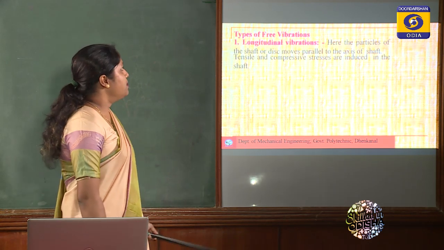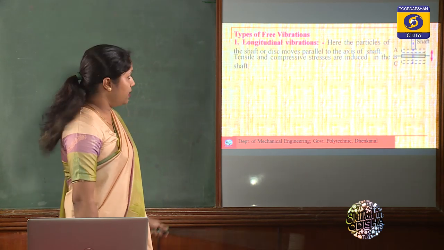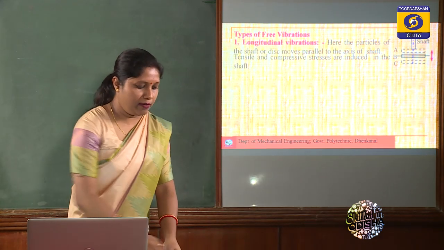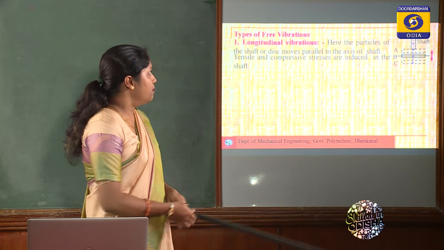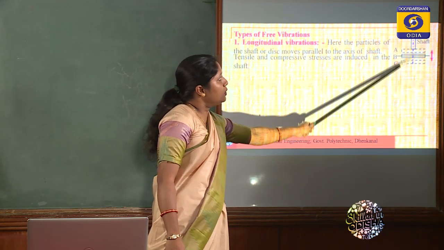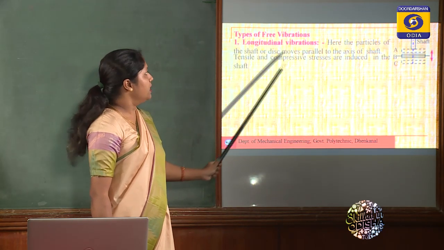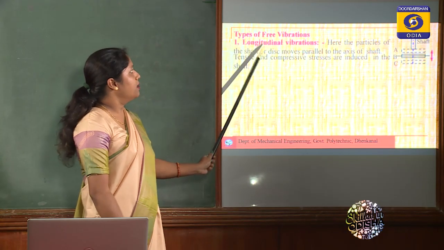Then we'll see the types of free vibrations. I have already told you three types of free vibrations are there. One is longitudinal vibration. Longitudinal vibration means, let this be the shaft or rod, you are pulling and pushing like this. You pull, then release. What will happen? The particle will move parallel to the axis. That type of vibration is known as longitudinal vibration. Here only tensile and compressive stresses are induced, as the vibration is like this.